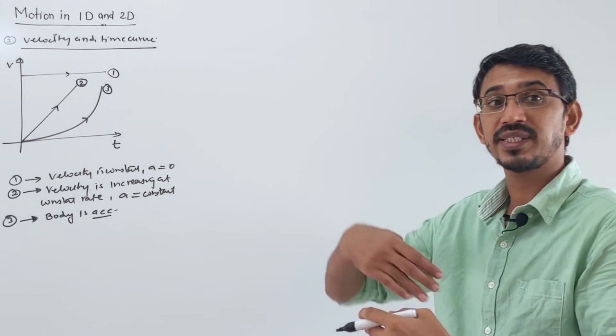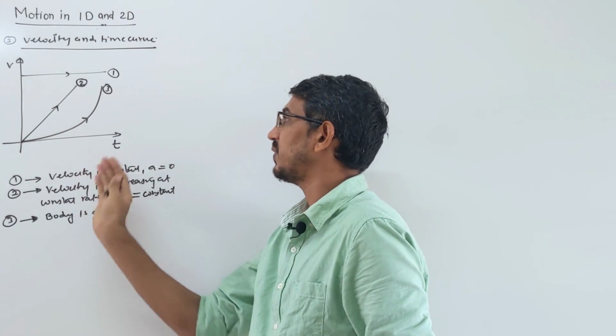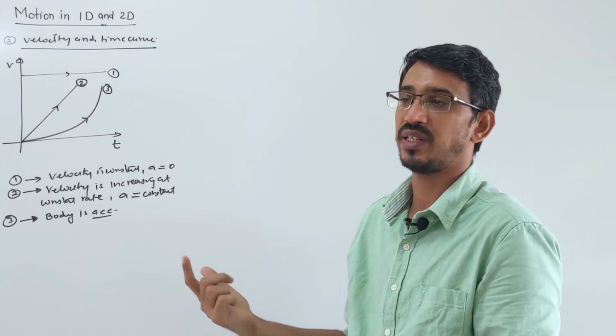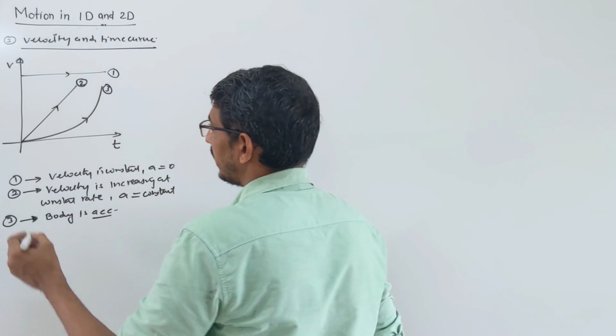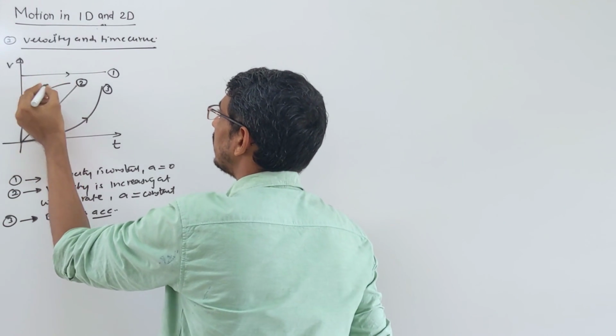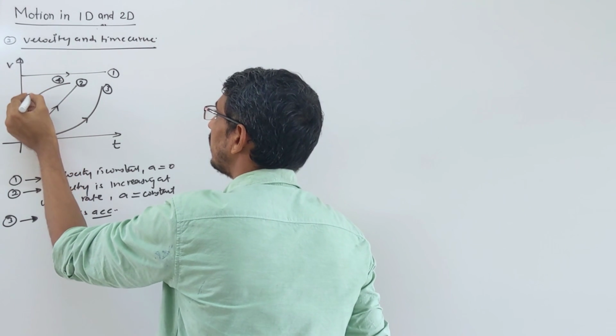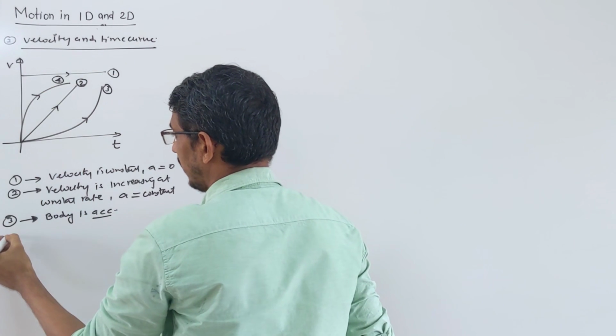Right, here it is accelerating. Your velocity is increasing faster, means the body is what? Accelerating. Your A is what? Positive. Then this curve, graph number 4, the graph is bending towards time, means what?